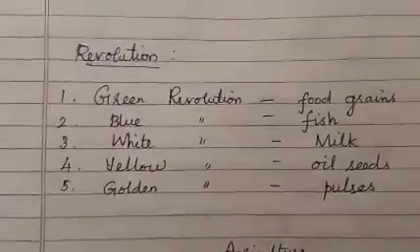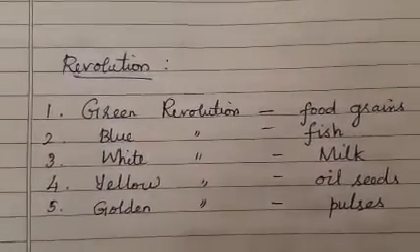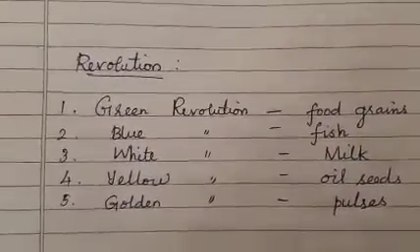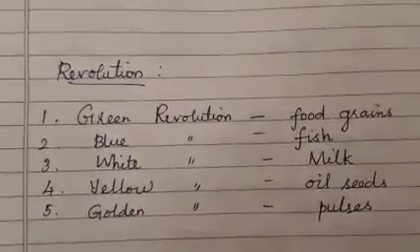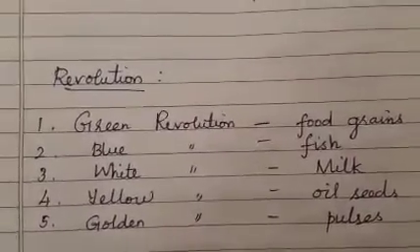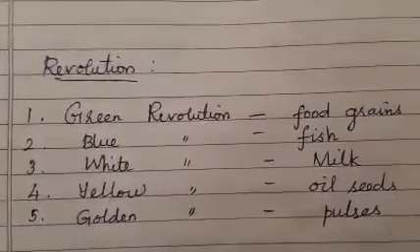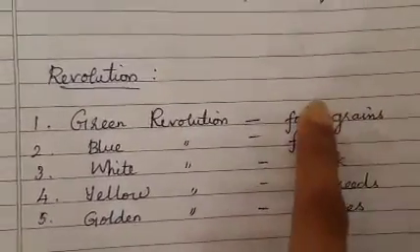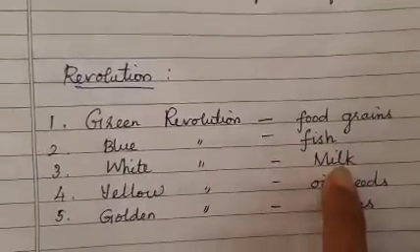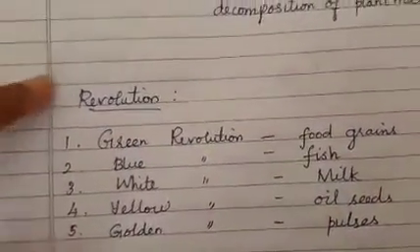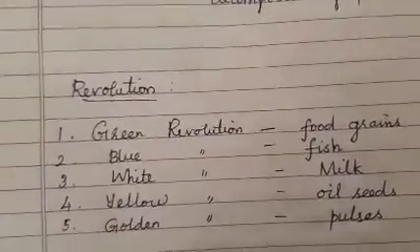This is the revolution which was brought up by the ancient people to manage the quantity of food, as there was a continuous increase in the human population and a continuous decrease in the number of animals or resources. They brought a new idea to prepare food. They were making use of all these sources, including fish, milk we obtain from cow, and oils, pulses, crops, everything, and they brought up this new idea of revolution.